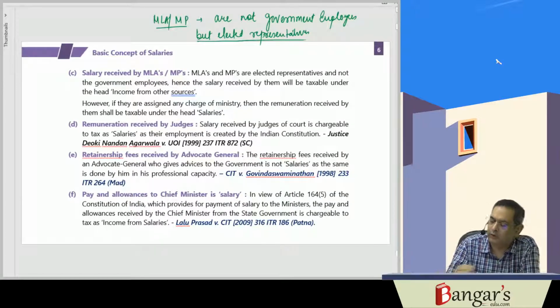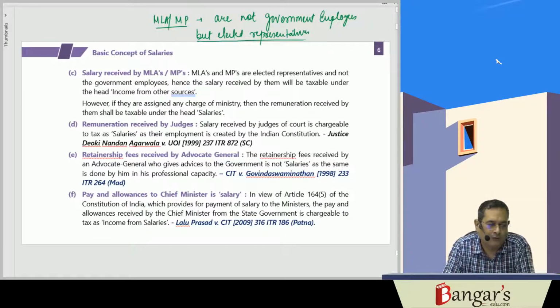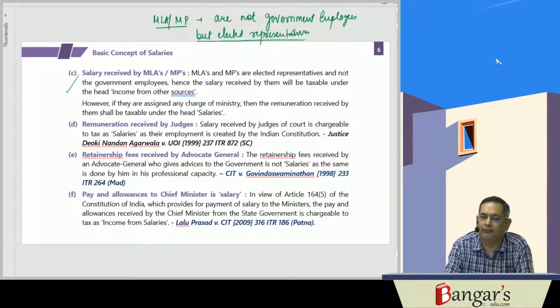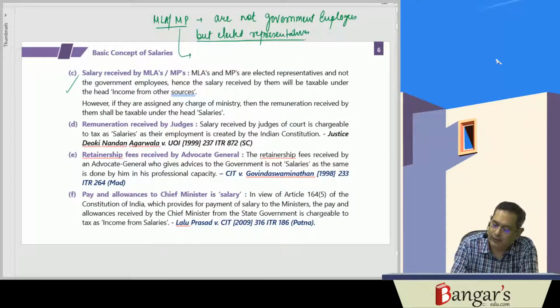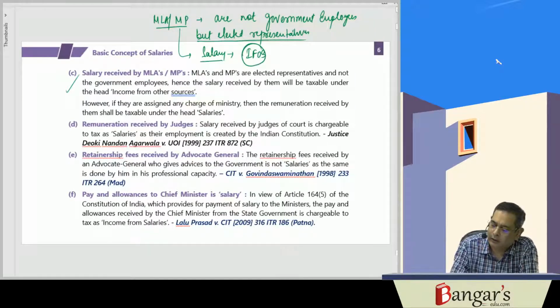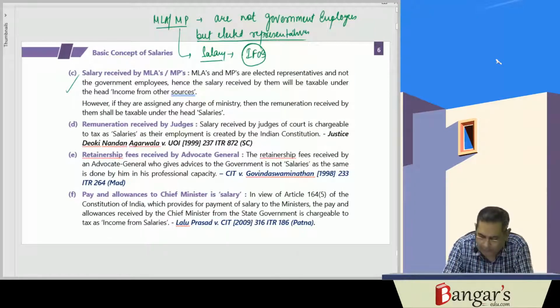Hence, if any salary is received by them from the Consolidated Fund of India, the salary received by an MLA or MP will be taxable under the head income from other sources.